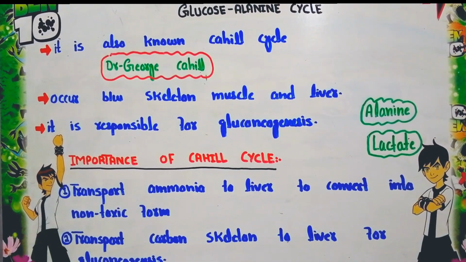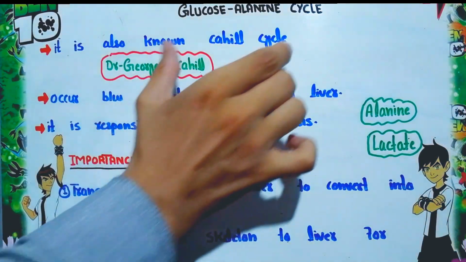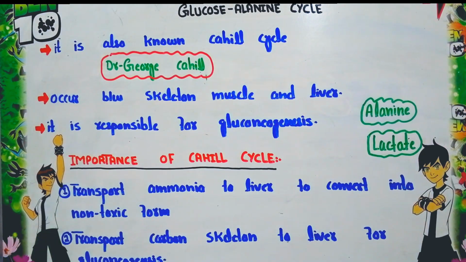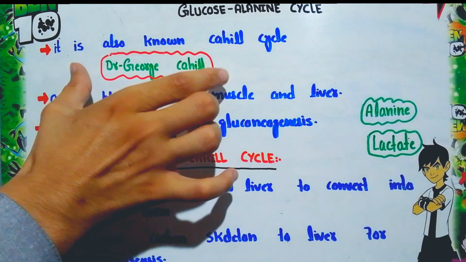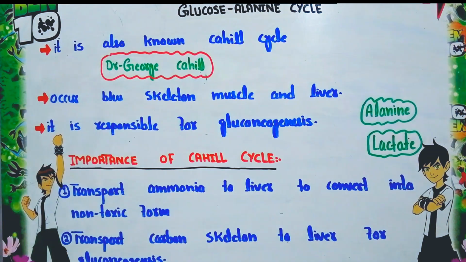Now let's discuss some theory related to the glucose-alanine cycle. This cycle is also known as the Cahill cycle. Why is this cycle known as the Cahill cycle? Because of George Cahill, an American physician and endocrinologist, who made a significant contribution to understanding the metabolic pathway involving amino group and carbon from the muscle. Because of his work, this cycle was given the name Cahill cycle.